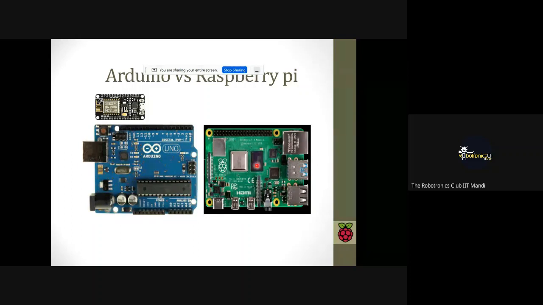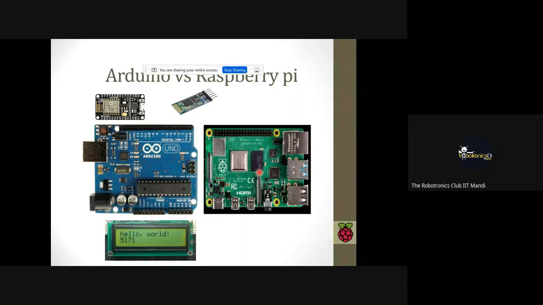And if you talk about the Raspberry Pi, it has an inbuilt Wi-Fi system. This is one comparison. And suppose you want to connect your Arduino board with Bluetooth, so you need to have the HC-05 module to have Bluetooth communications. But the Raspberry Pi has an inbuilt Bluetooth system.